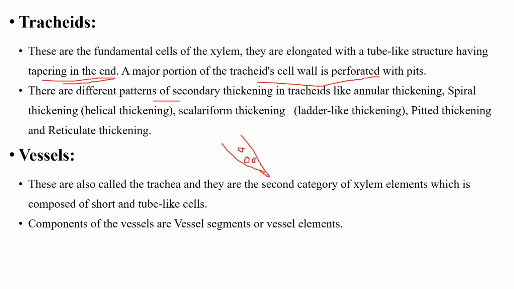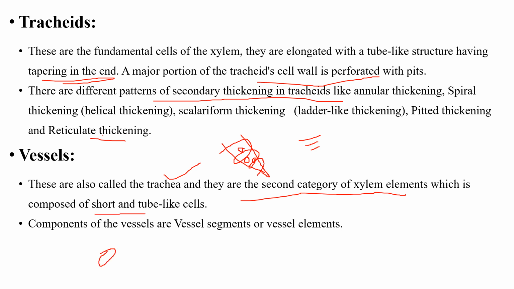There are different patterns of secondary thickening in tracheids, like annular thickening, sometimes spiral thickenings are present, sometimes scalariform or ladder-like thickenings are present in their walls, sometimes pitted thickening and reticulate thickenings are present. So it is all about tracheids. Then vessels, also called trachea. They are the second category of xylem element, which is composed of tube-like cells. Components of vessels are vessel segments and vessel elements. So it is a tube-like structure.